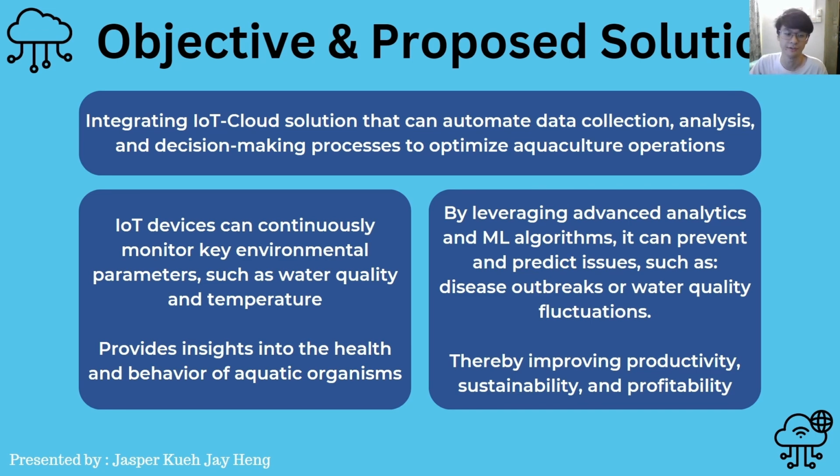By leveraging advanced analytics and machine learning algorithms in the cloud, this system can predict and prevent potential issues such as disease outbreaks or water quality fluctuations before they happen. This level of automation and real-time monitoring not only improves productivity and sustainability, but also increases profitability in the aquaculture